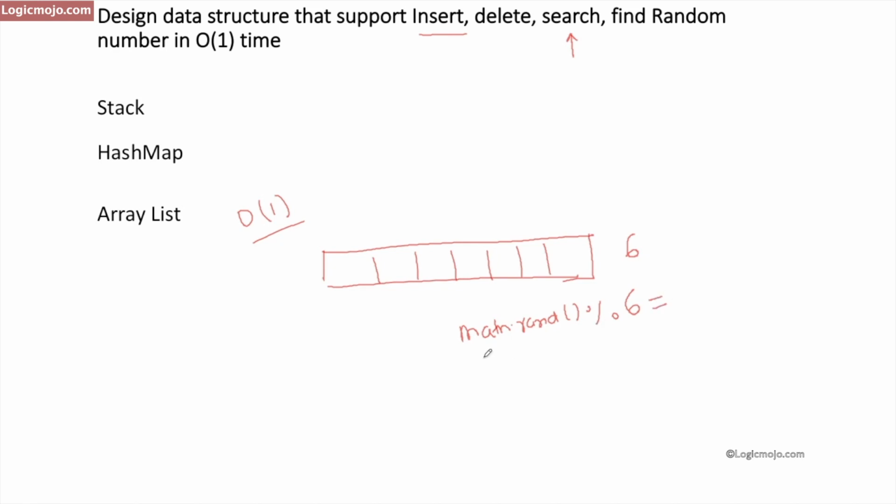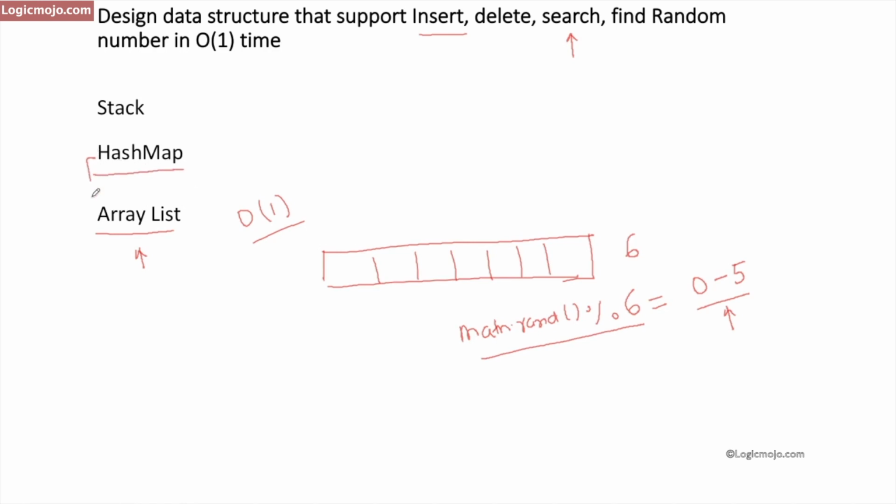So this value will always return some number between 0 and 5. So it will always return a random number between 0 and 5. Finding a random number is possible in an array list. Whatever the size of the array list, we just pass the size and do the modulus operator with math.rand. Math.rand will always return some random number and we perform the modulus with the size of the array. So finding the random number in O(1) time is possible in an array list, and the other three operations are possible in a hash map.